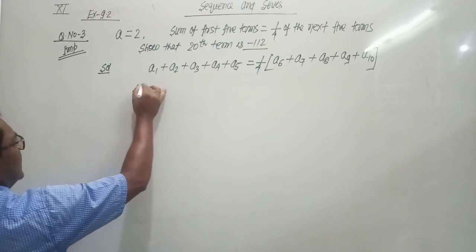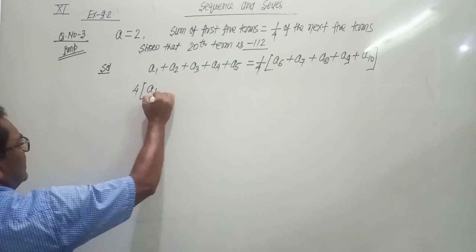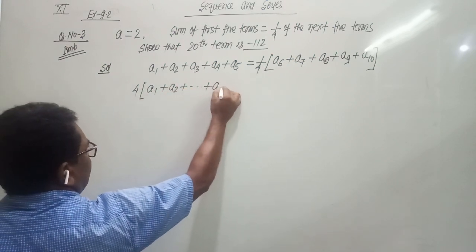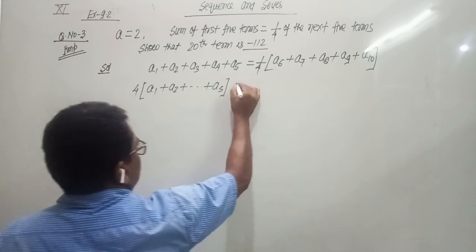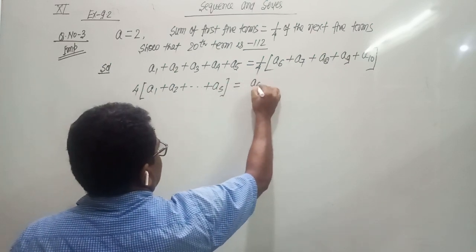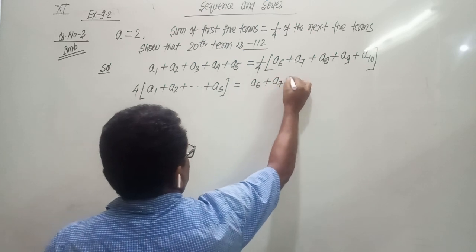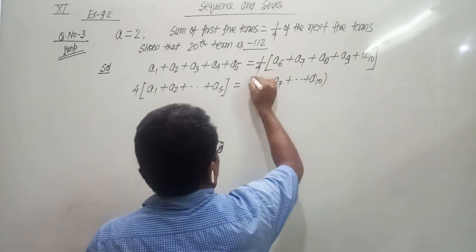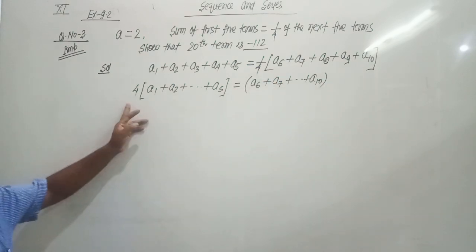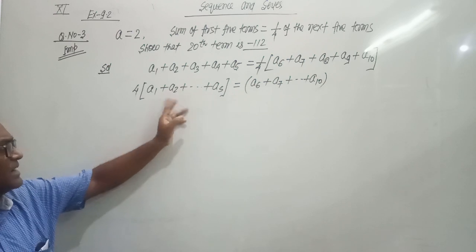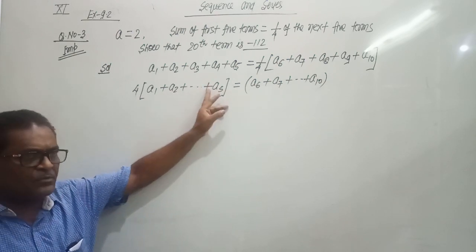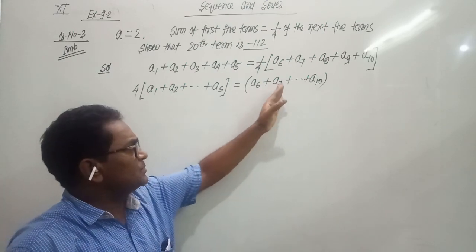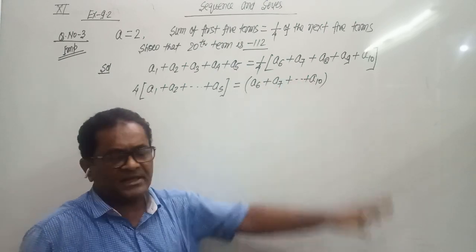So we get 4 times A1 plus A2 plus ... A5 is equal to A6 plus A7 plus ... A10.